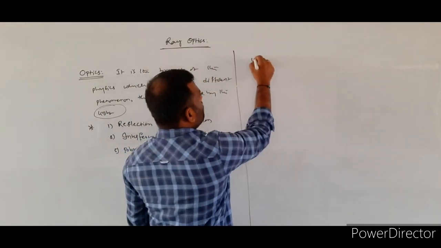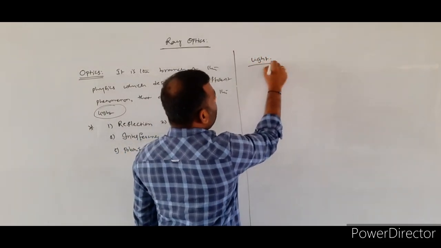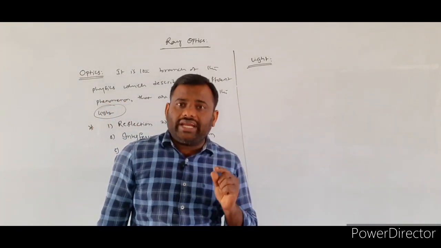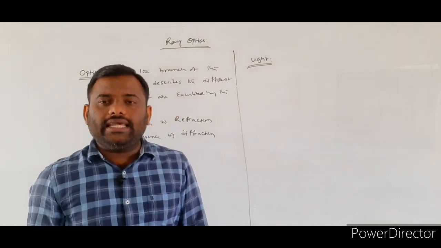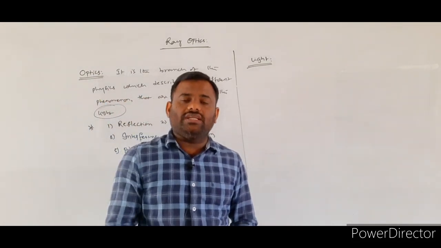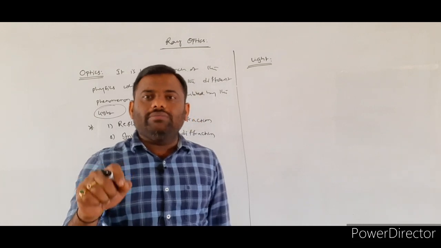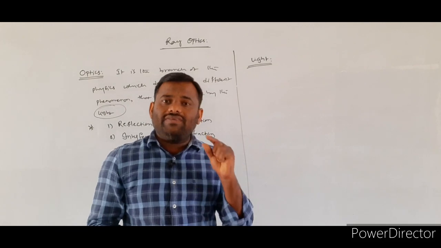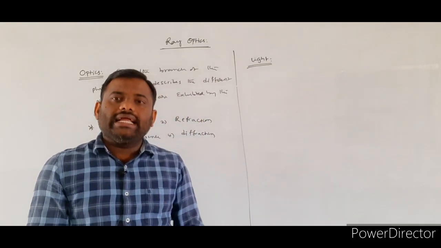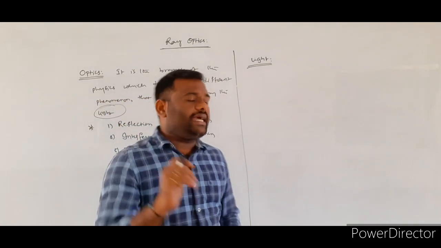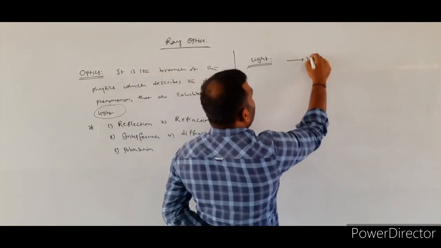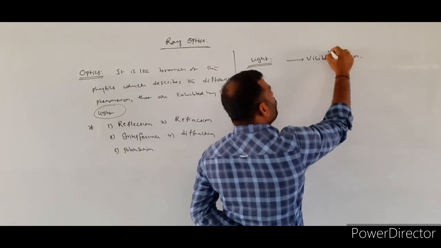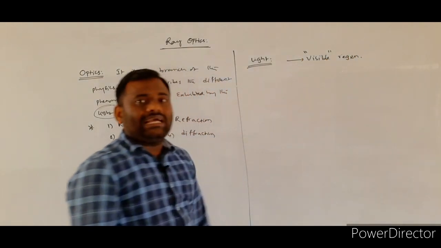So here, how can we define the light? Light is the part of the electromagnetic radiation which exists in the visible region. Yesterday we completed the electromagnetic radiation. In that, different types of radiations are there. In that, which region do we consider here? Visible region. In its name only, visible is there. What is the meaning of visible?